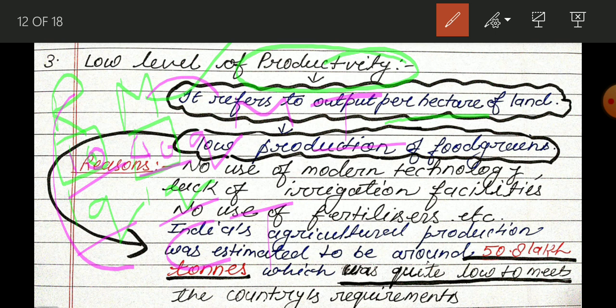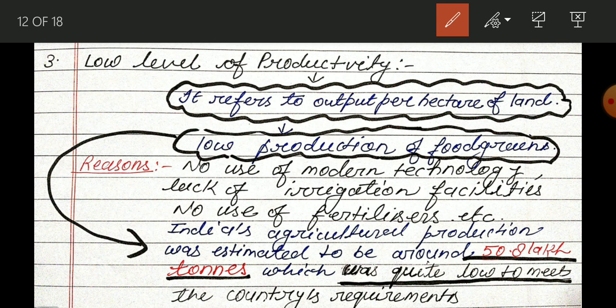So how much you are going to produce in 1 hectare, that is considered as productivity. Per hectare production is known as productivity. Okay, when there is a low level of productivity, there will be a low level of production of food grains. Obviously, like Ram, he is only able to produce 10 quintal per hectare, while M is able to produce 40 quintal.